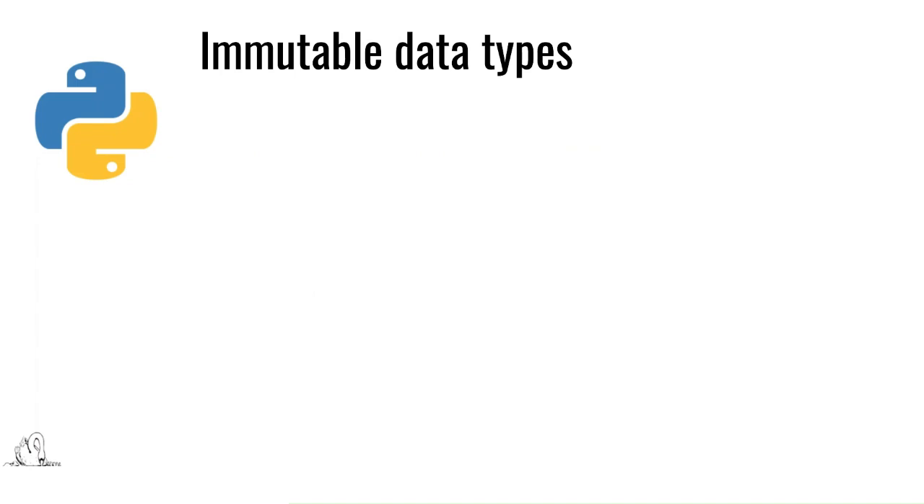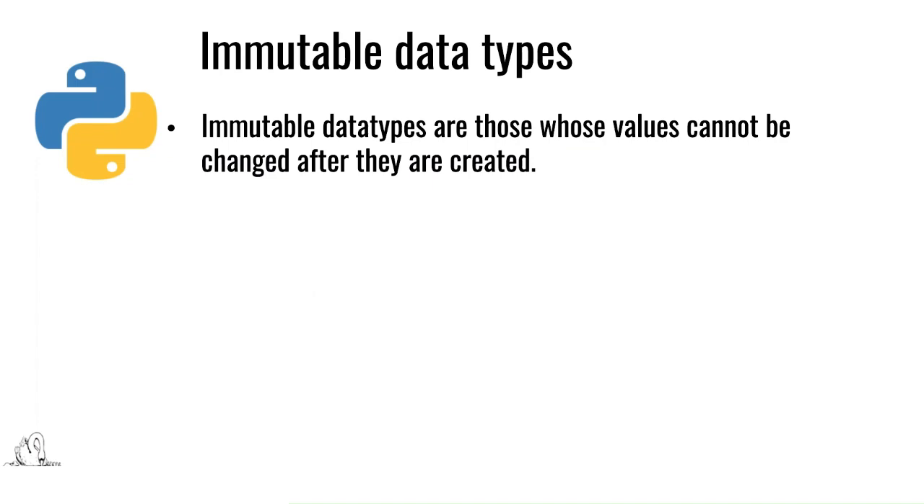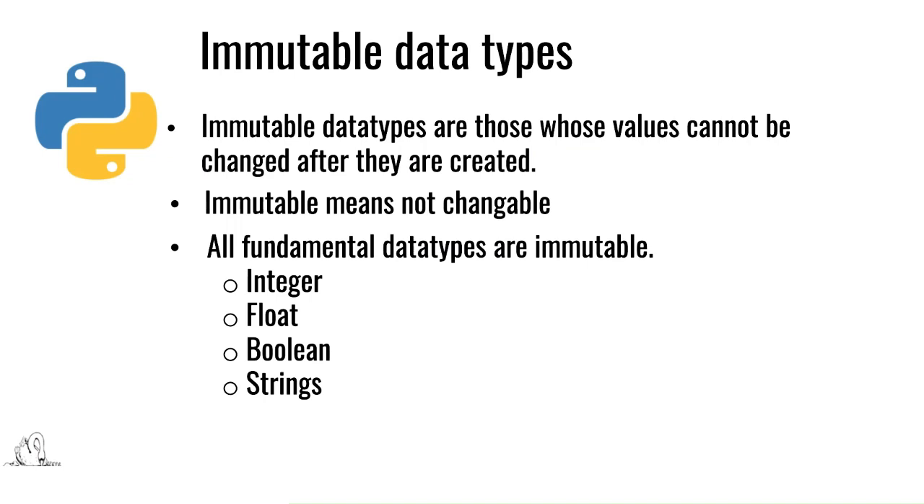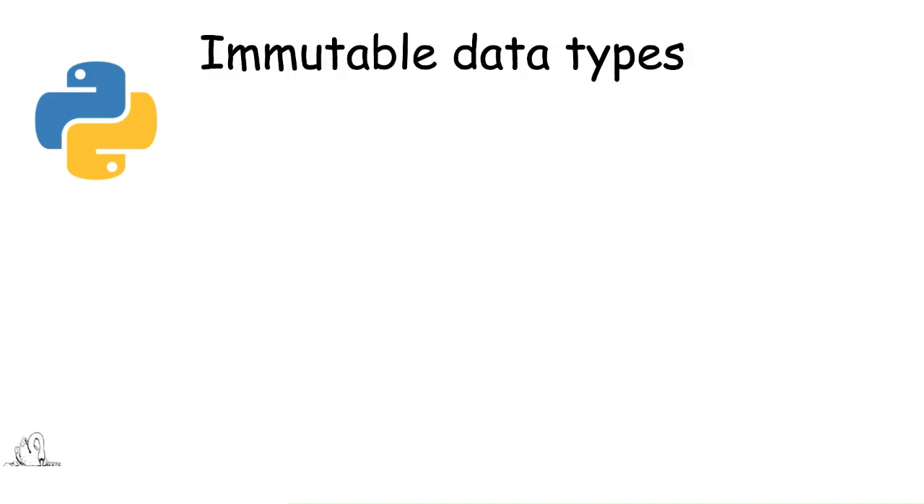Now, immutable data types. What are immutable data types? Immutable data types are those whose values cannot be changed. So, all the fundamental data types are immutable data types, which means that they are not changeable. Okay, so integer, float, boolean, strings, all these fundamental data types are immutable. Why is it immutable? Because of the memory utilization.